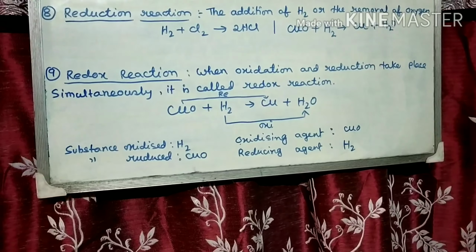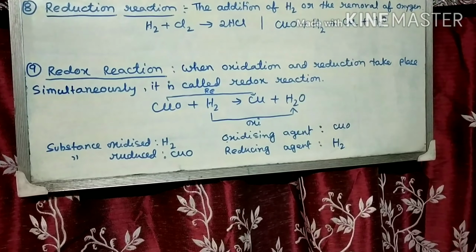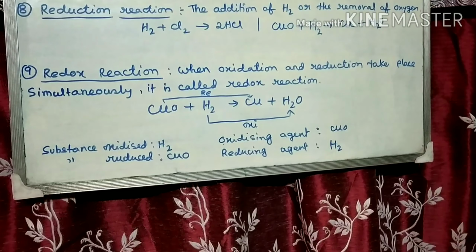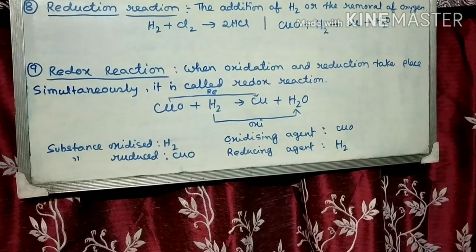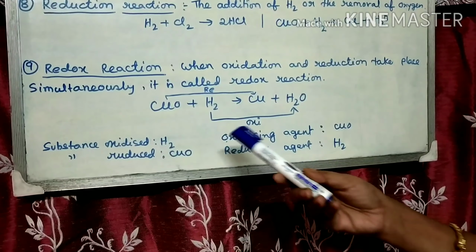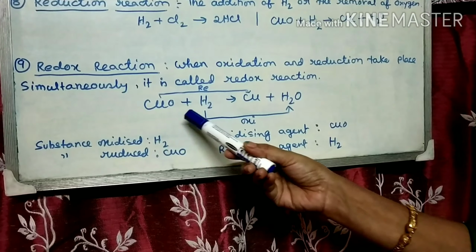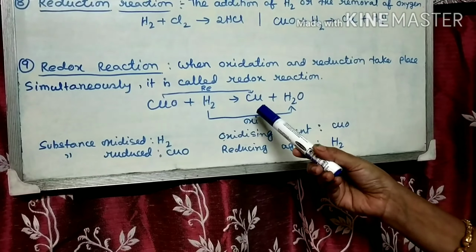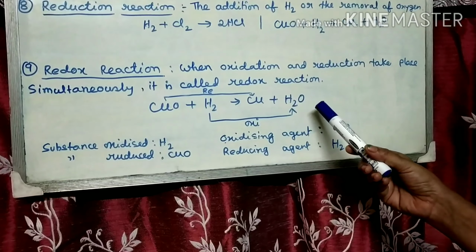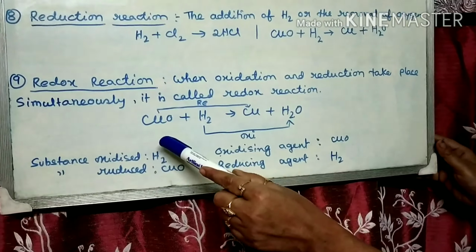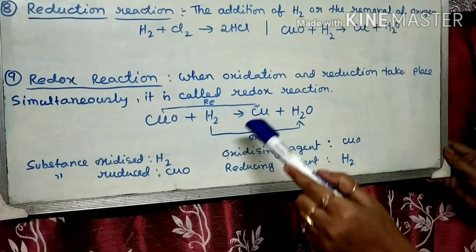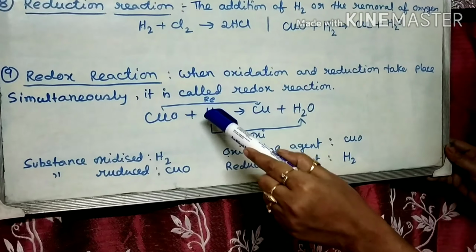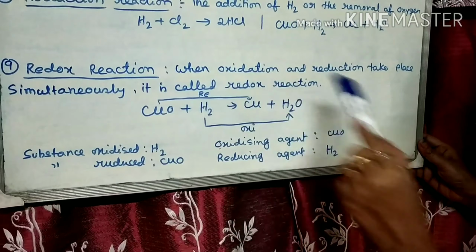Next, redox reaction. When oxidation and reduction take place simultaneously, this is known as redox reaction. See the example. CuO plus H2 gives Cu plus H2O. See, from CuO, oxygen is removed, so in this case, reduction takes place.